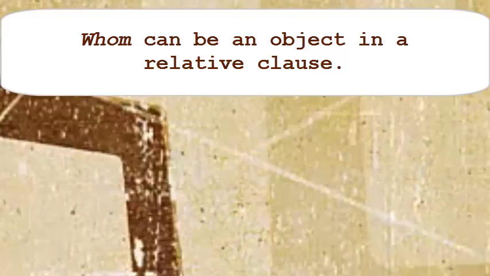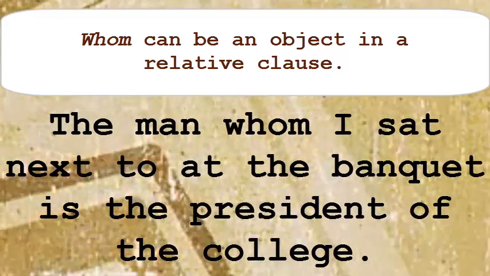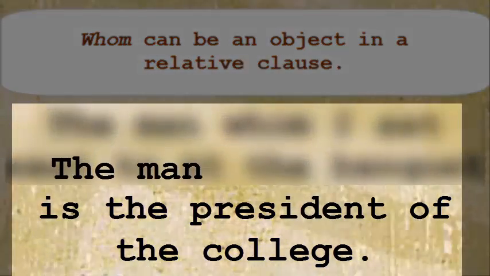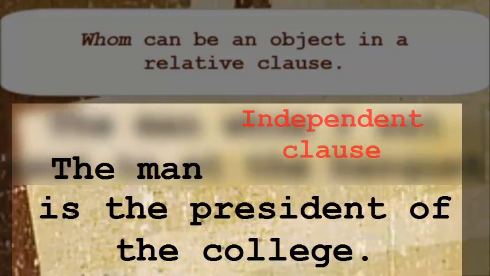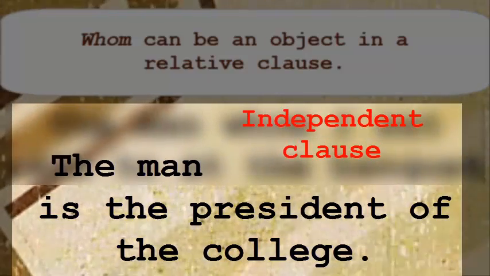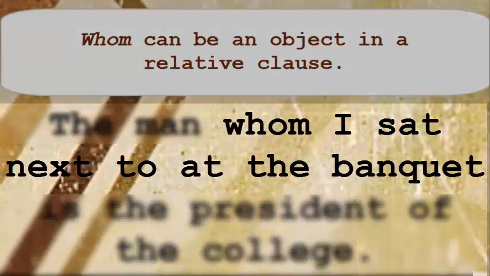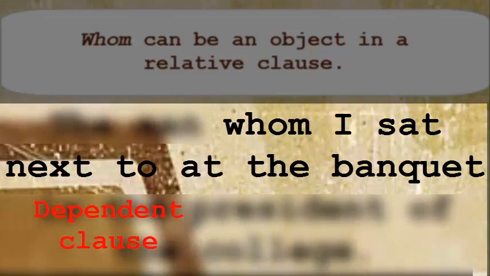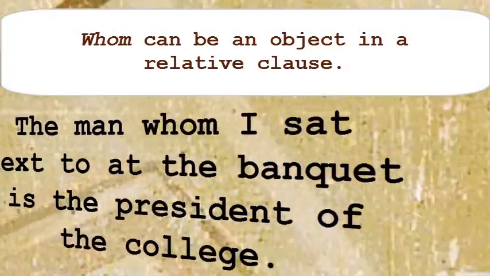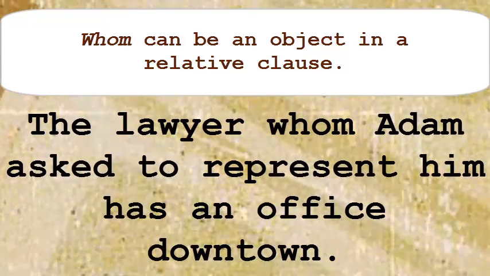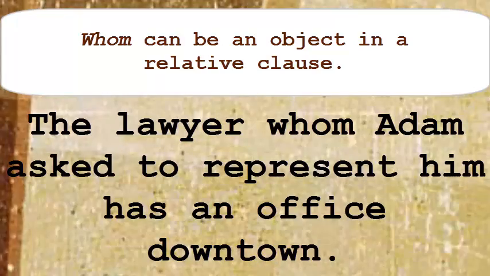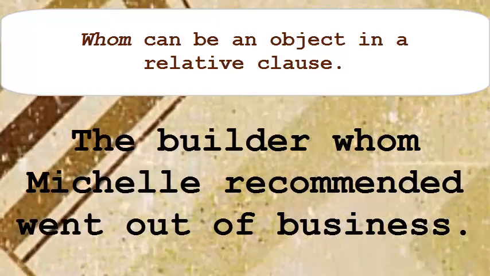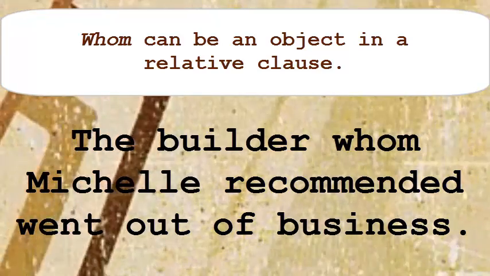Whom can be an object in a relative clause. The man whom I sat next to at the banquet is the president of the college. The man is the president of the college is an independent clause. Whom I sat next to at the banquet is a dependent clause. The lawyer whom Adam asked to represent him has an office downtown. The builder whom Michelle recommended went out of business.